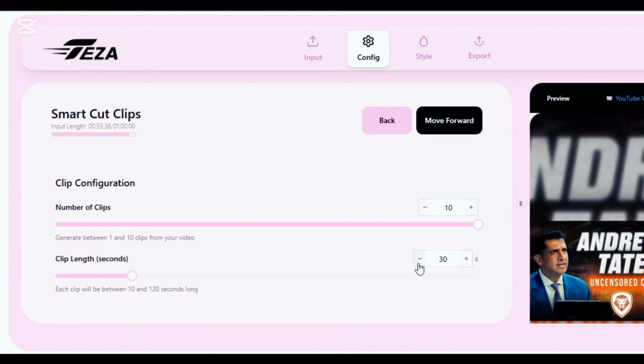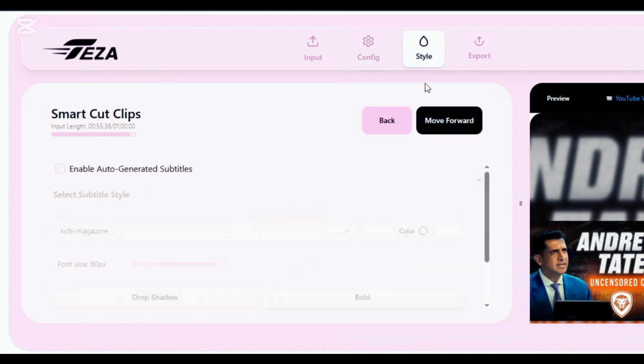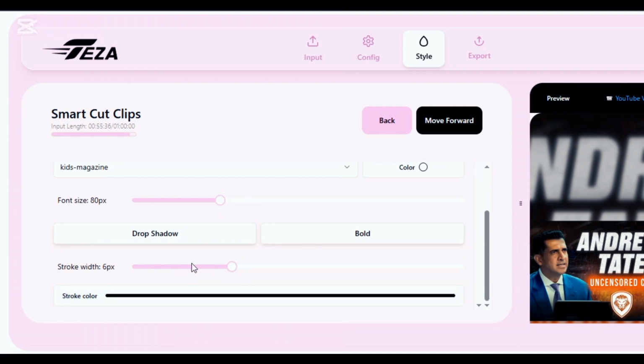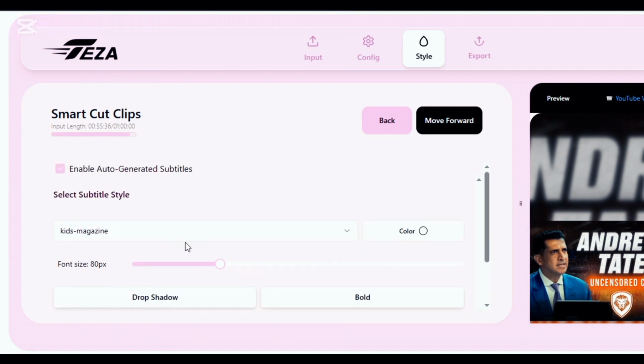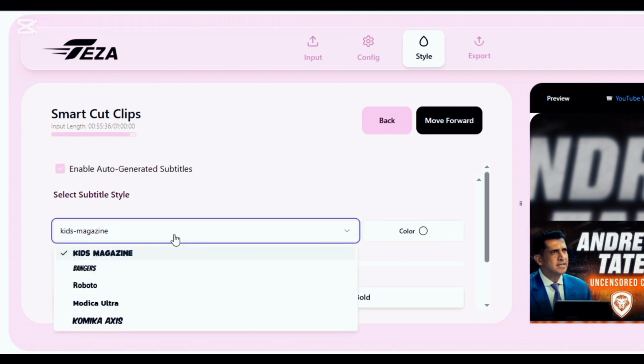Since we are creating short clips, I am going to reduce the length of each clip to 10 seconds and also reduce the number of clips to 8. I don't want it to be too long. After you are done with the settings, click on the next button to move forward. If you want subtitles for your clip, make sure you enable auto-generated subtitles. That is, the AI tool will automatically generate subtitles for your clip. Select subtitle style. Click on the font section to select the font you like.